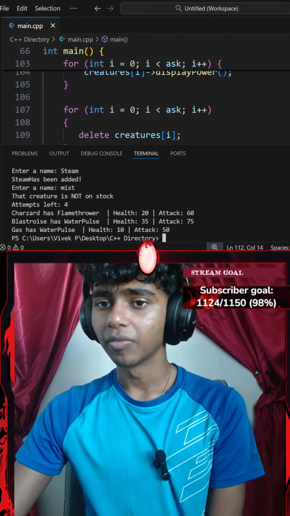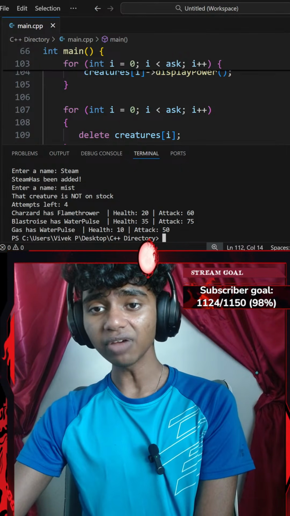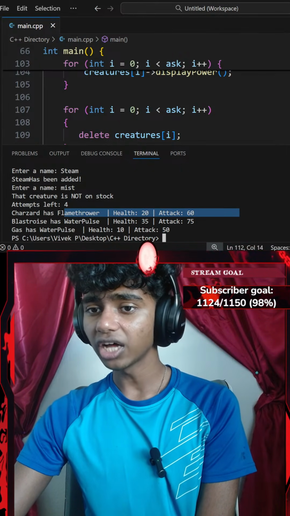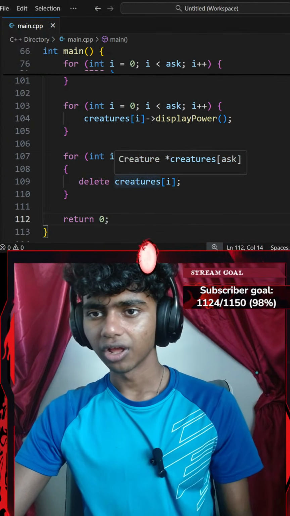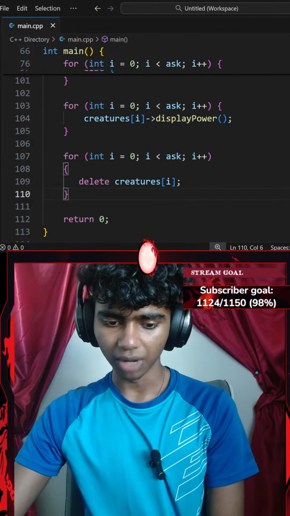Okay, that creature is not on stock. Attempts left 4. Okay, Charizard stats. Okay, perfect. That's honestly pretty much it. That said, let's go with the controller. Control C, copy the code.